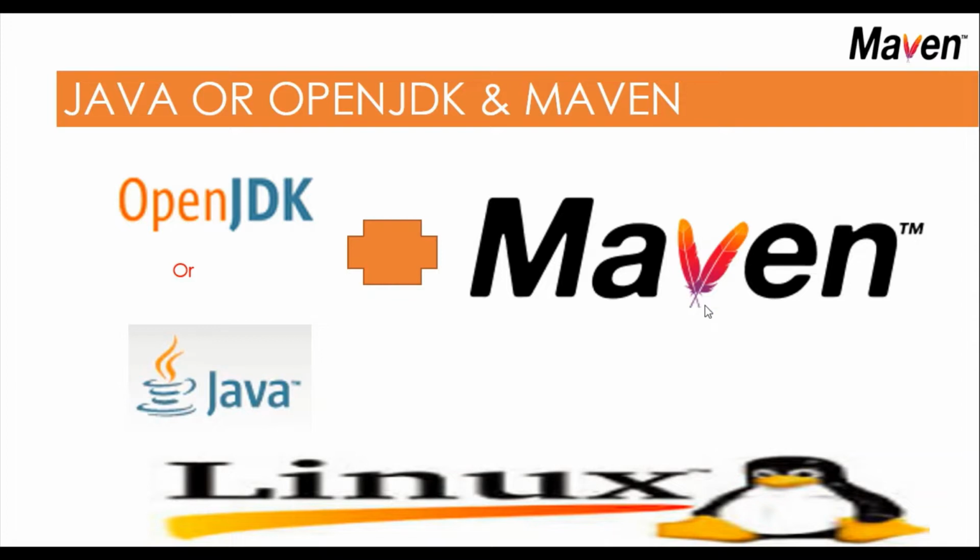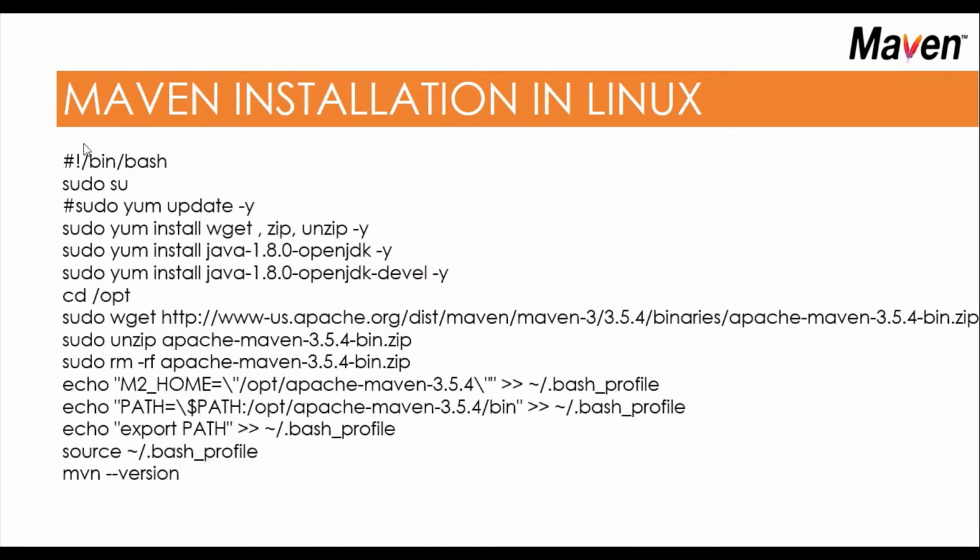Hello and welcome. In this lecture, we are going to talk about how to install Maven and the supporting tools like OpenJDK in a Linux environment. So these are the commands we have to perform if you want to install it in an operating system like the Linux family. If you are using it as user data in AWS, then #!/bin/bash is required.